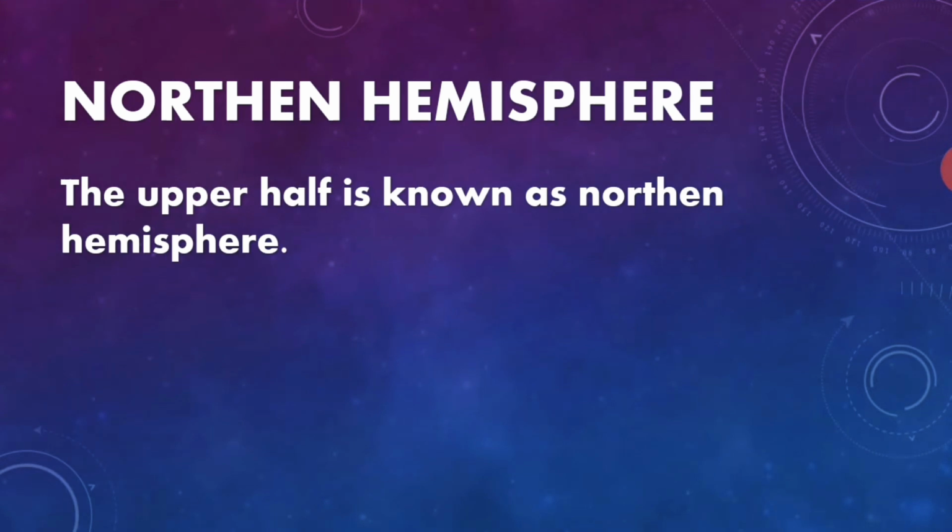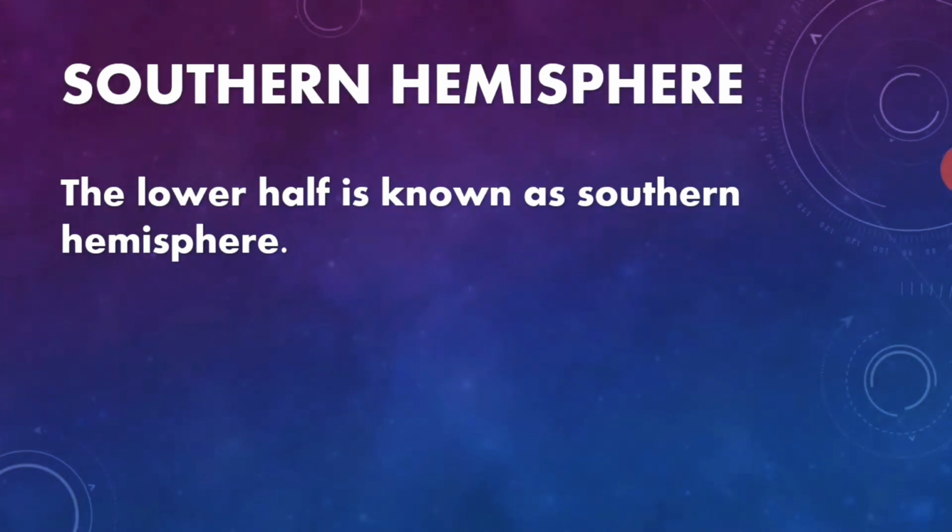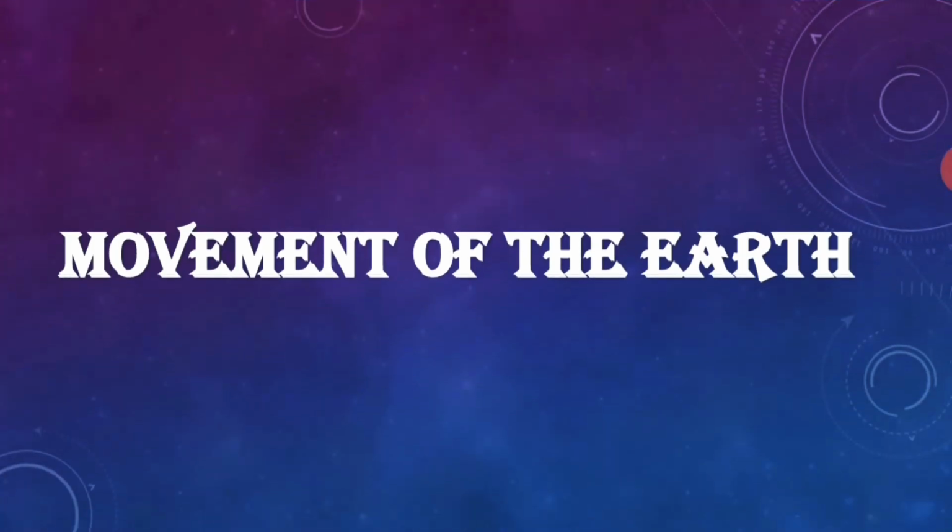Northern Hemisphere. The upper half is known as the Northern Hemisphere. Southern Hemisphere. The lower half is known as the Southern Hemisphere. Movement of the Earth.